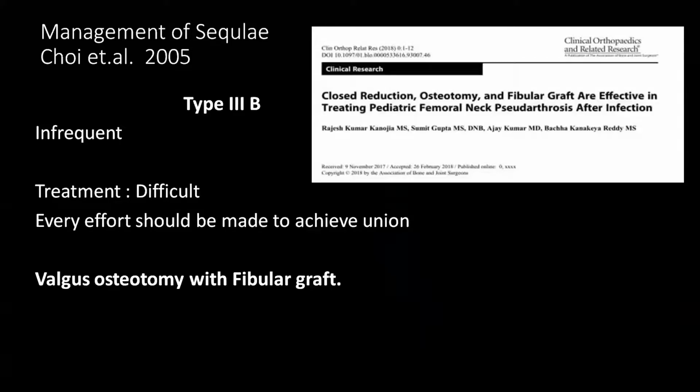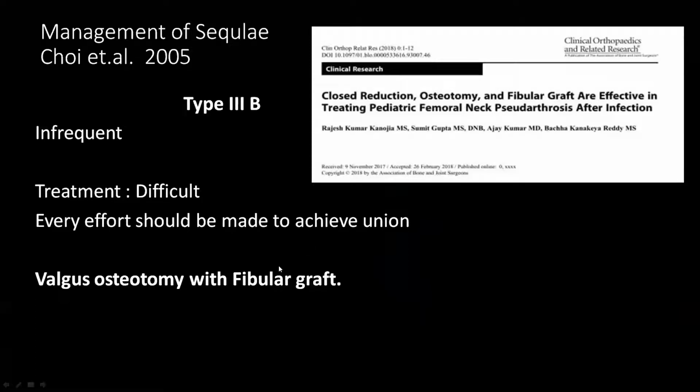Now in Choi type 3B, which is known as pseudoarthrosis, the treatment of this entity is a bit difficult. This was the largest series which was done by us. And the treatment described is the valgus osteotomy and the fibula graft. To achieve union at the pseudoarthrosis site, every effort should be made to achieve union, and in most of the cases, multiple surgery is required.